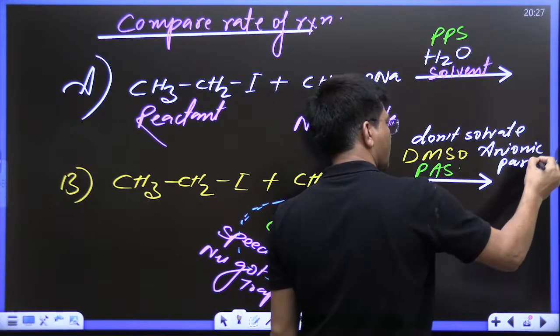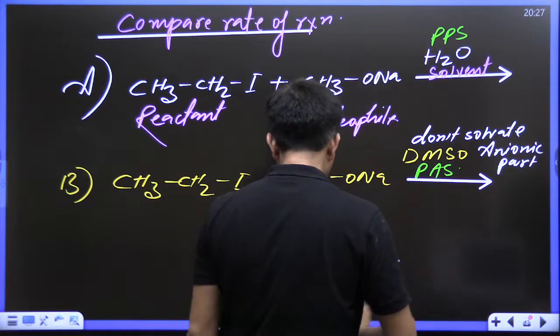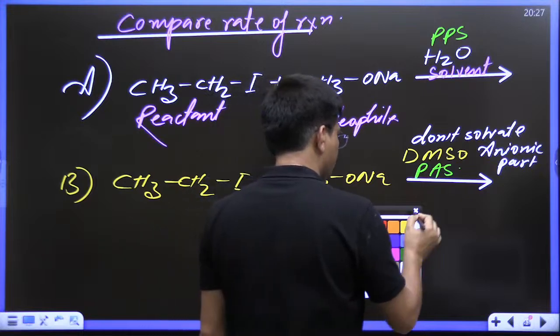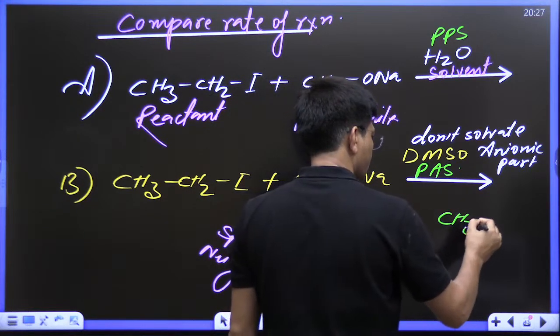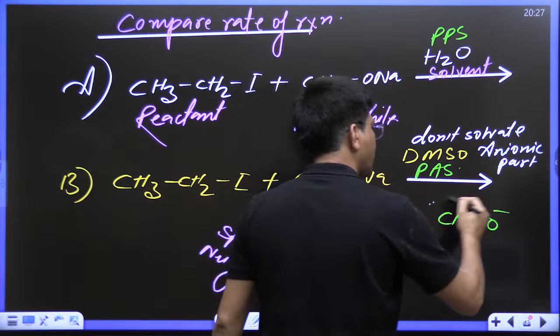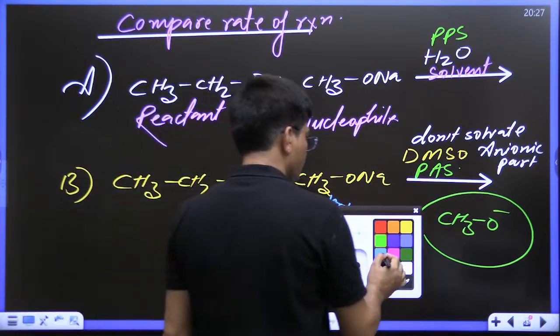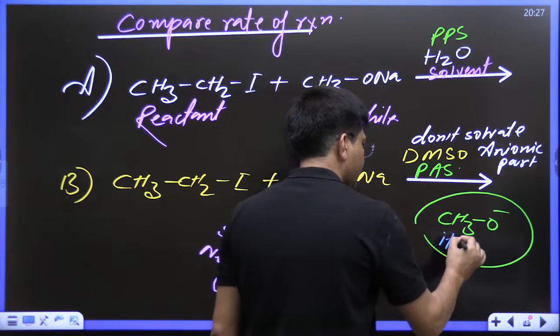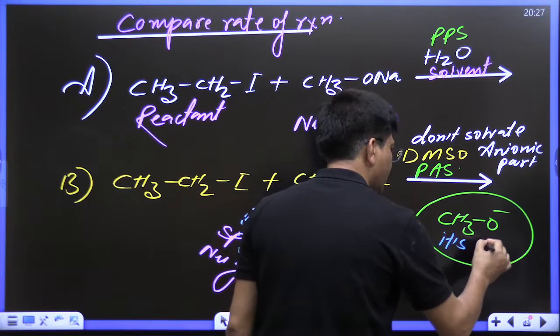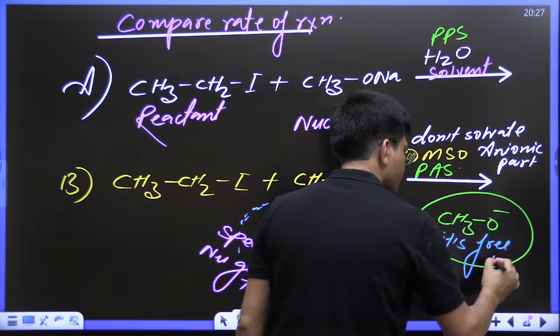So if CH3O negative is going to move, in PAS it is free, it's totally free to move.